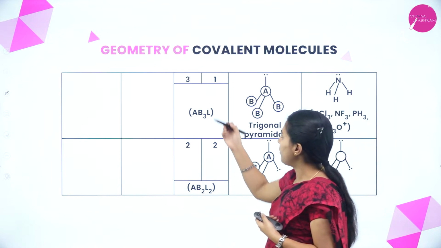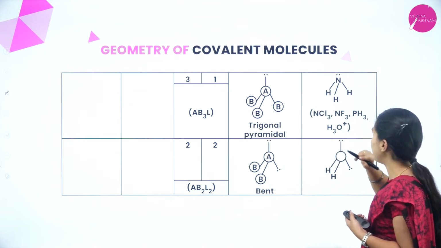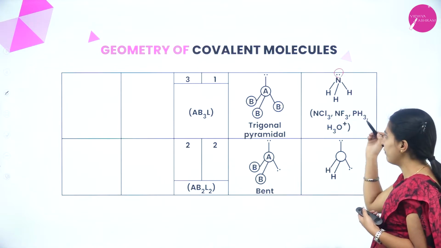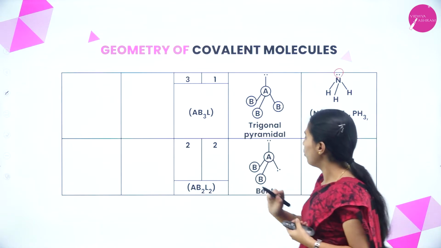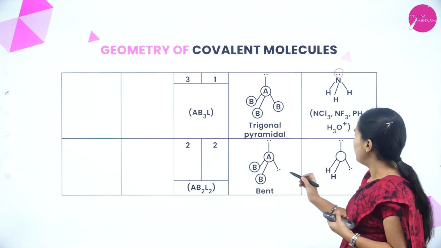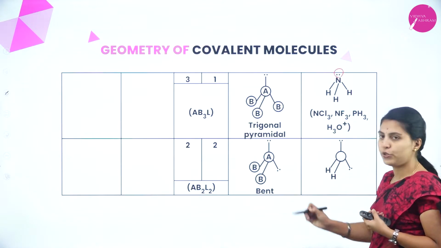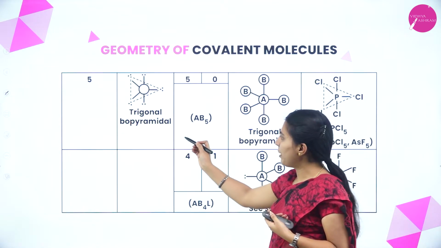Next, it may be 3 bond pairs and 1 lone pair, that time trigonal pyramidal, that is NH3, ammonia, or NF3, where 1 lone pair is present and shows some repulsion. Here 2 bond pairs and 2 lone pairs, AB2L2, will show a bent structure. Next one, trigonal bipyramidal.